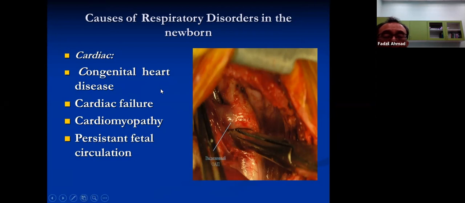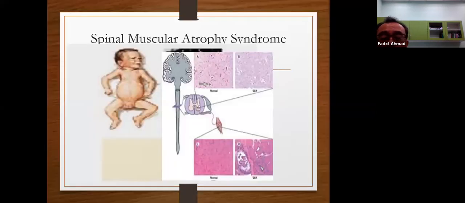It does happen in those with very obvious lung abnormality, though it's not as common as the respiratory causes.